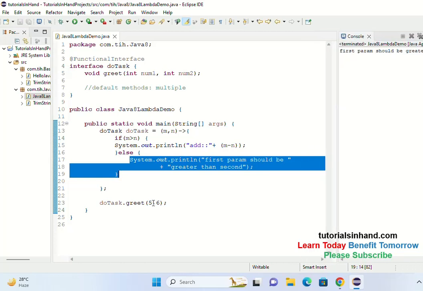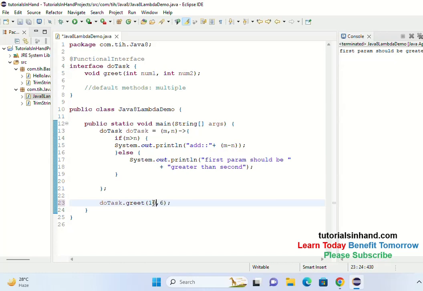Now if we change this one to something like 10, 6, then it will work, and we will now get this one. That means change this one to subtract. So now we will get subtract is equal to something like this, run, and you will get 4. 10 minus 6, 4 you are getting, right? So far we are good, and we have understood how we can take different parameters and work on them and perform various operations.